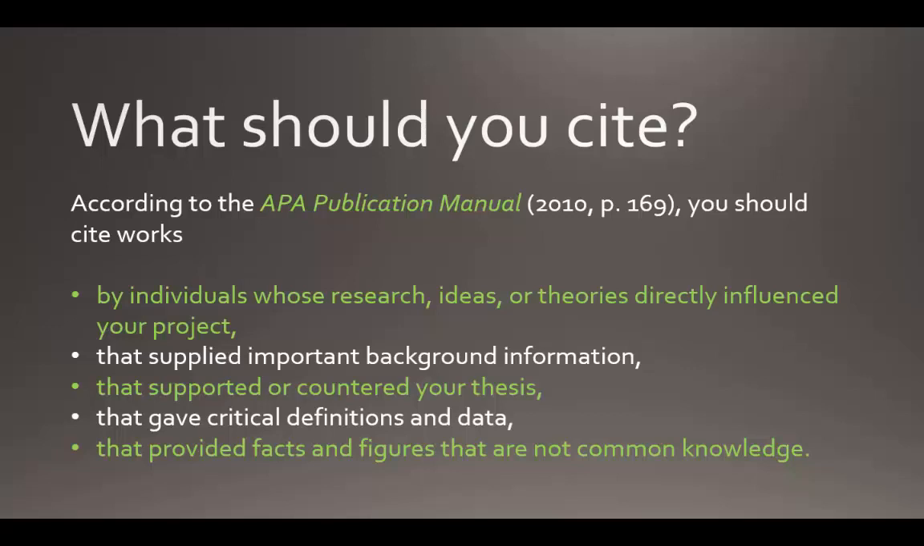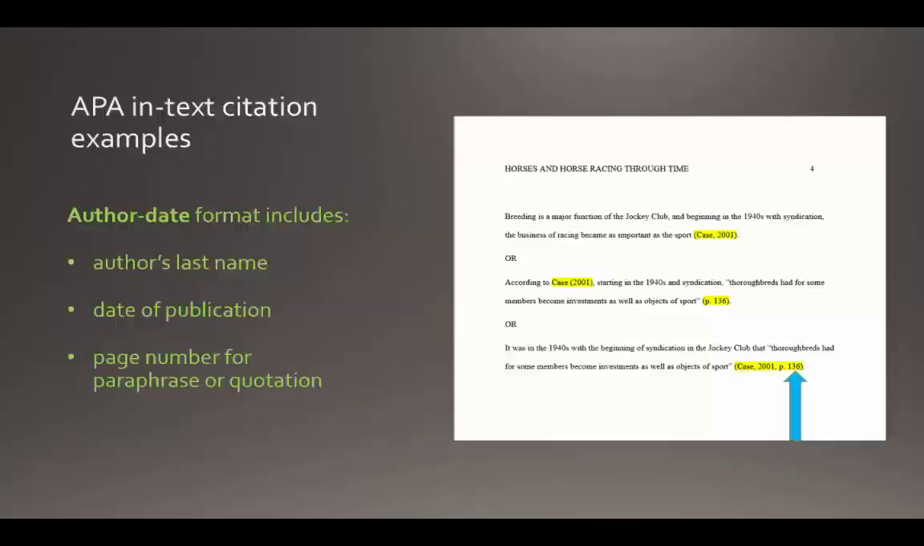You should cite works by individuals whose research ideas or theories directly influenced your project. You should cite works that supplied important background information, works that supported or countered your thesis, works that gave critical definitions and data, and finally you should cite works that provided facts and figures that are not common knowledge.